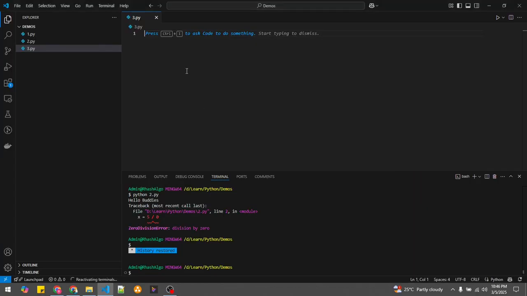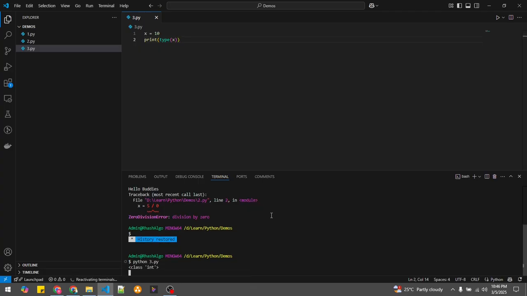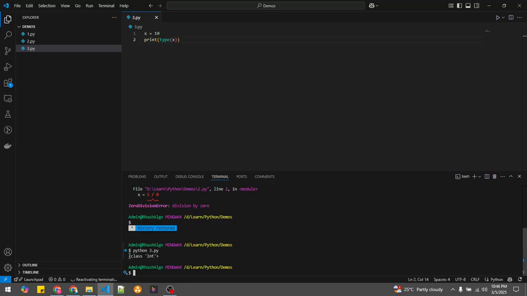For example, if I have x equal to 10, and I want to see the type of this variable x, I need to print type of x. Now let me run that, python 3.py. If you see that, it is saying that the data type is int, but did you see that I have not declared any data type here? The data type is determined by the int class behind the scenes. We don't need to specifically mention the type of the data. I will give you one more example.